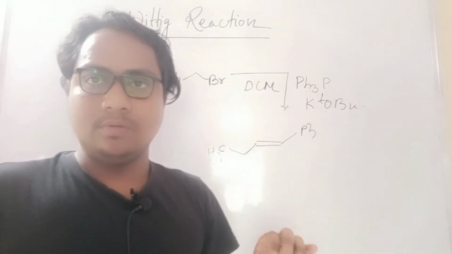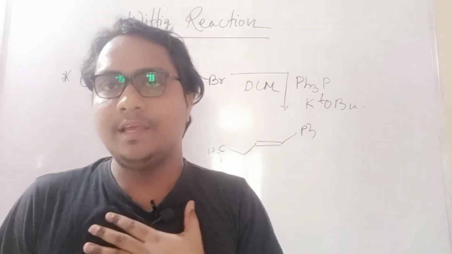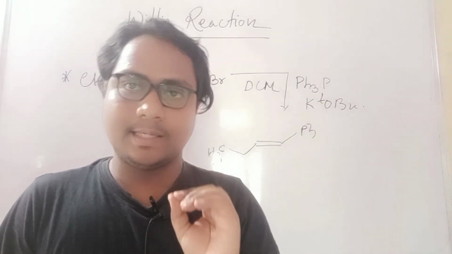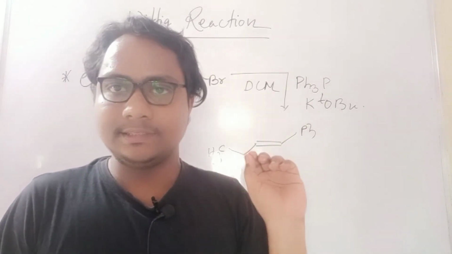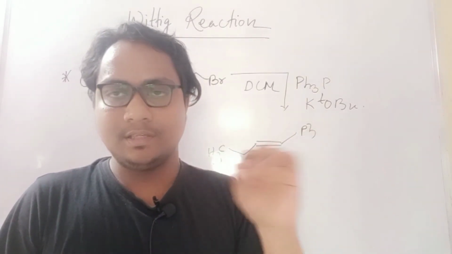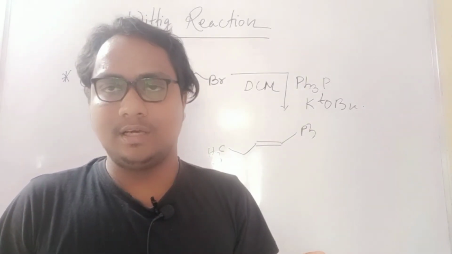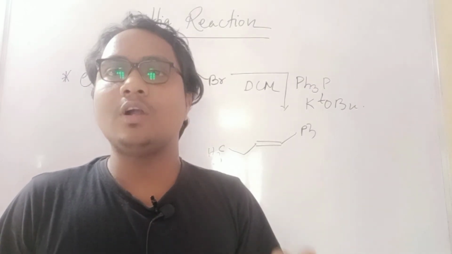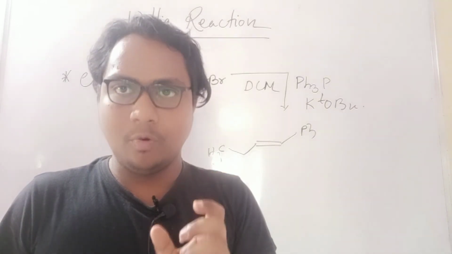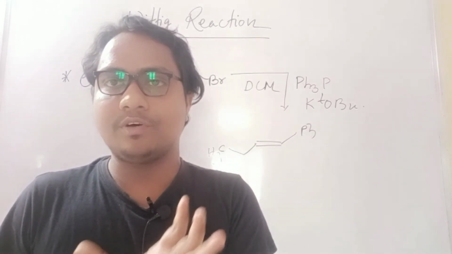Now this Wittig reaction has a disadvantage. If you want to form only a single trans double bond, this will give a mixture of products, not fully trans. So three scientists, Horner, Emmons and Wadsworth, modified this Wittig reaction. It is called the HWE reaction, or Horner-Wadsworth-Emmons reaction. This modification is very important for your NET exam.